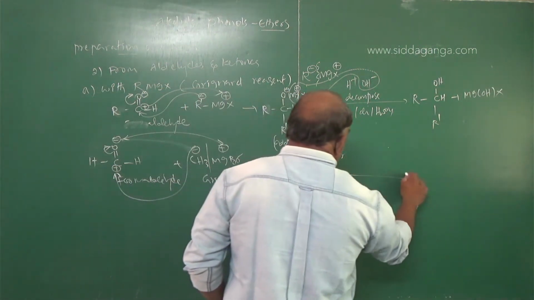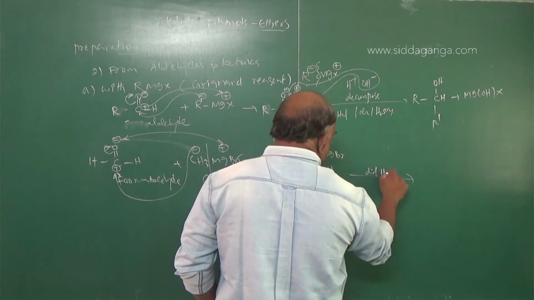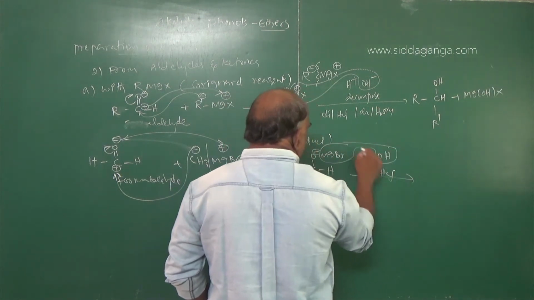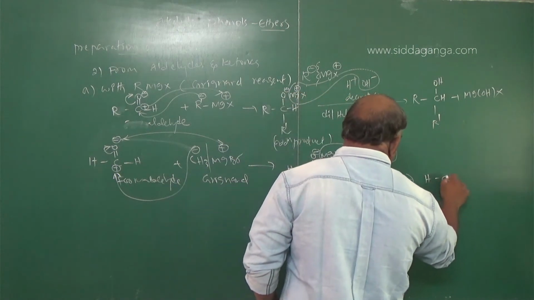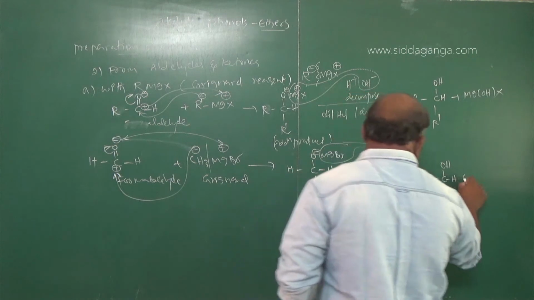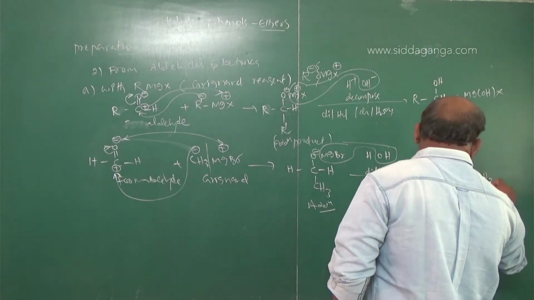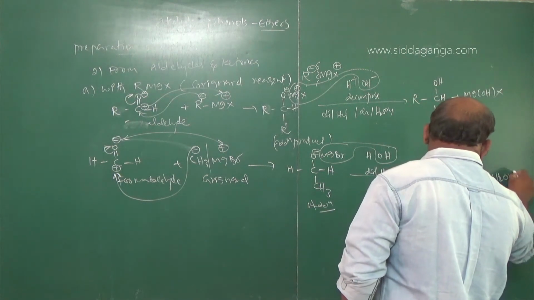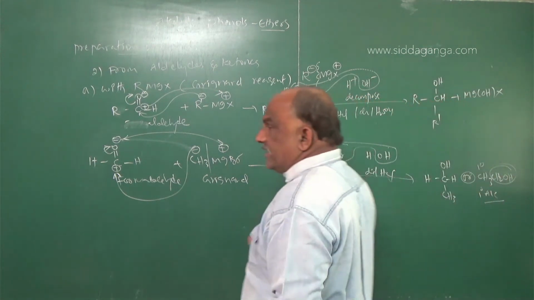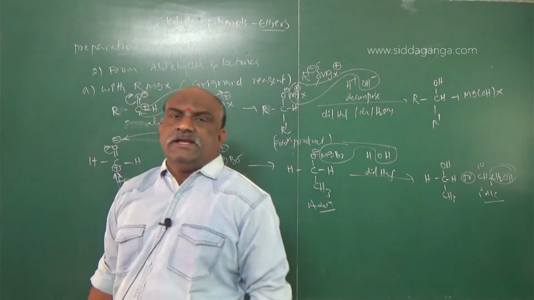The addition compound decomposes in the presence of dilute HCl. Addition of water eliminates this part. Then what we will get? H, C, OH, H, CH3, or we can write this as CH3CH2OH. This is the functional group. This is carbon, so this is called a primary alcohol. So this is a reaction mechanism.